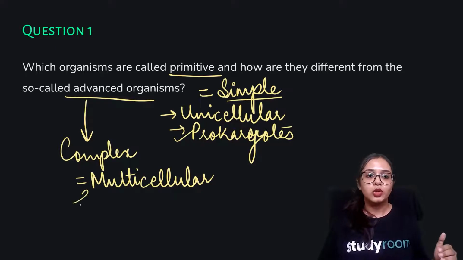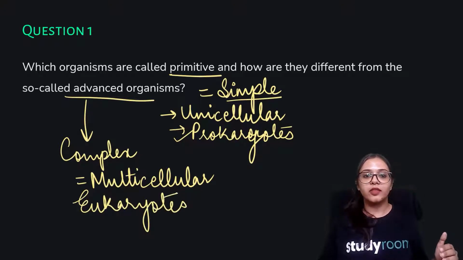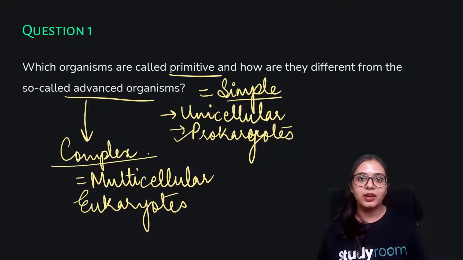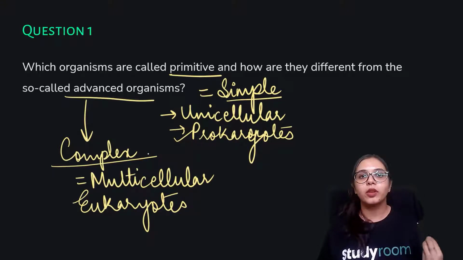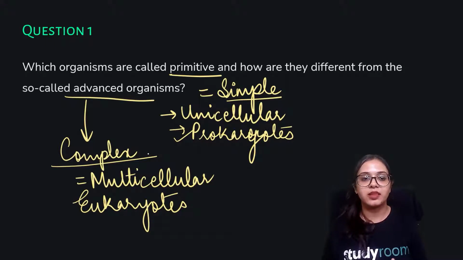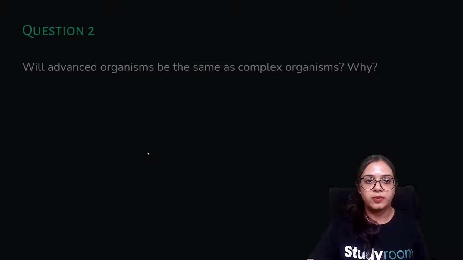But when you come to eukaryotes, the advancedness, the complexity, increases because more membrane-bound organelles are added, and the nucleus is also getting more defined, so it has more functions and features. So this is how primitive organisms are different from the so-called advanced organisms.